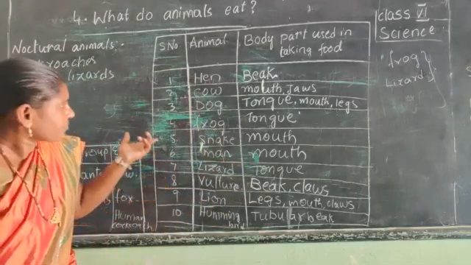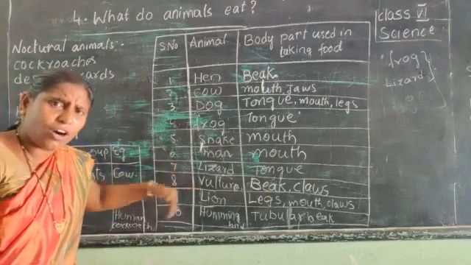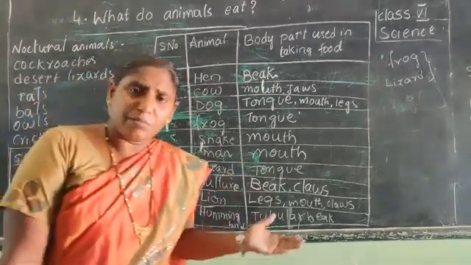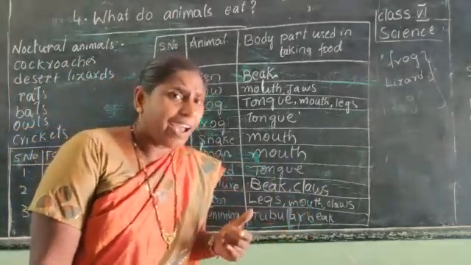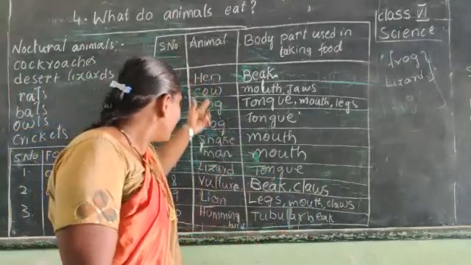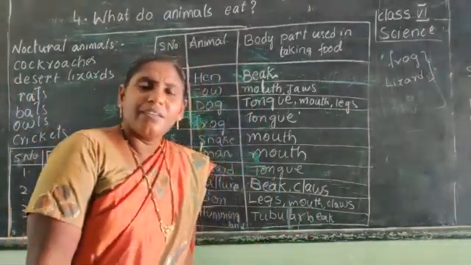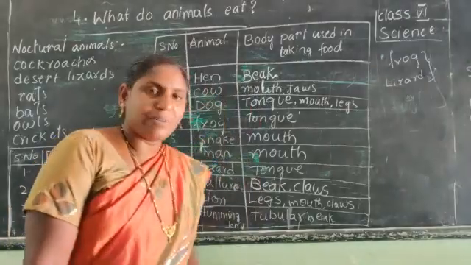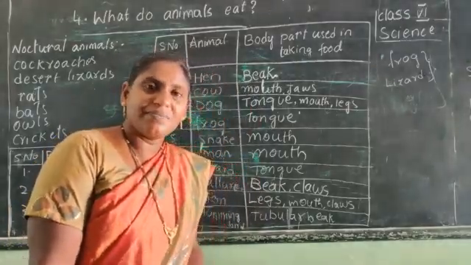In this, all the animals depend on other animals. Some of the animals depend on plants. Here I have a question. If all these animals eat only plants, then what is the case?